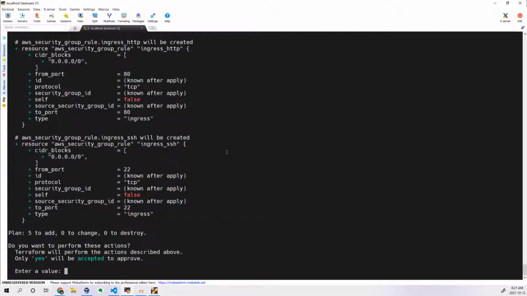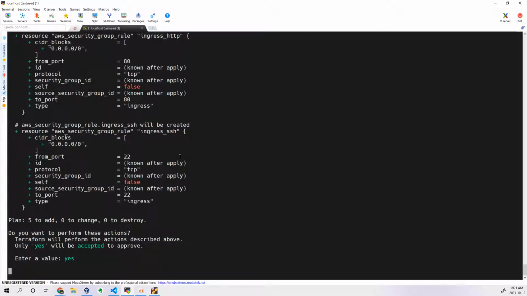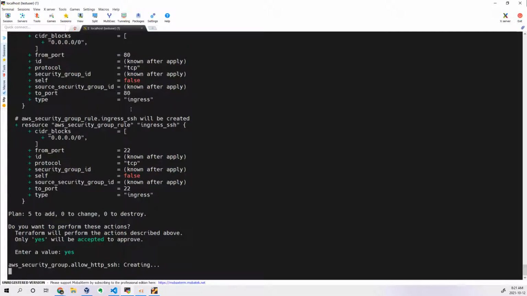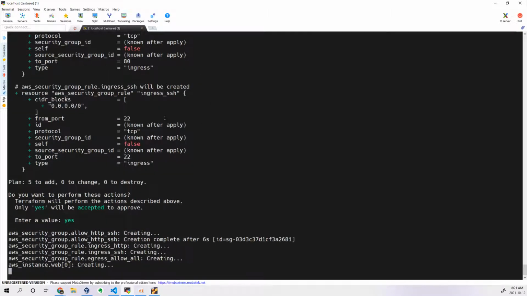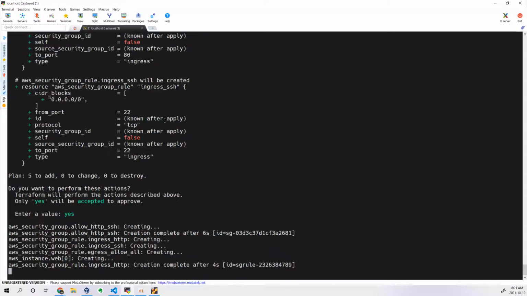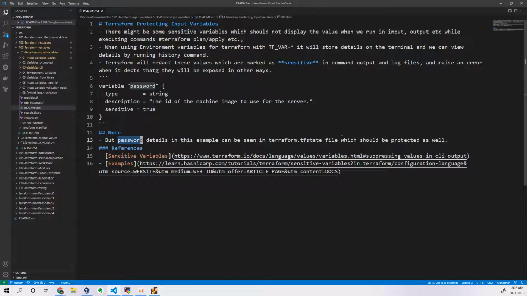Now when this is getting stored into the terraform state file, what will happen to that sensitive information that I'm trying not to print on the terminal? That information will be shown in the terraform state. If you want to see that sensitive information, if you try to open the terraform tf state file, you can see the information. Okay, so that is what they are trying to say. You should protect that particular file as well. From terraform side we cannot protect. By using some vault, HashiCorp Vault and all, you can protect that particular file as well. Okay, so that's how they are trying to say.